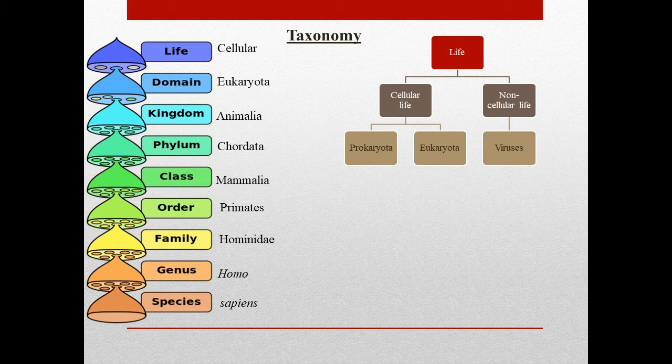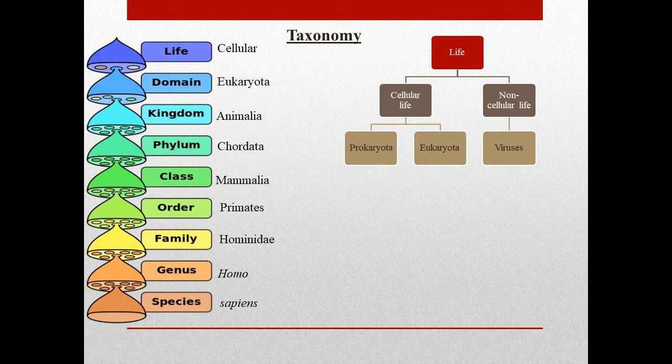Non-cellular life refers to organisms such as viruses that exist without any cells. Viruses are parasites that infect plants, animal, fungi, and bacteria. They consist of genetic material surrounded by a protein coat and are unable to grow or reproduce without a host.